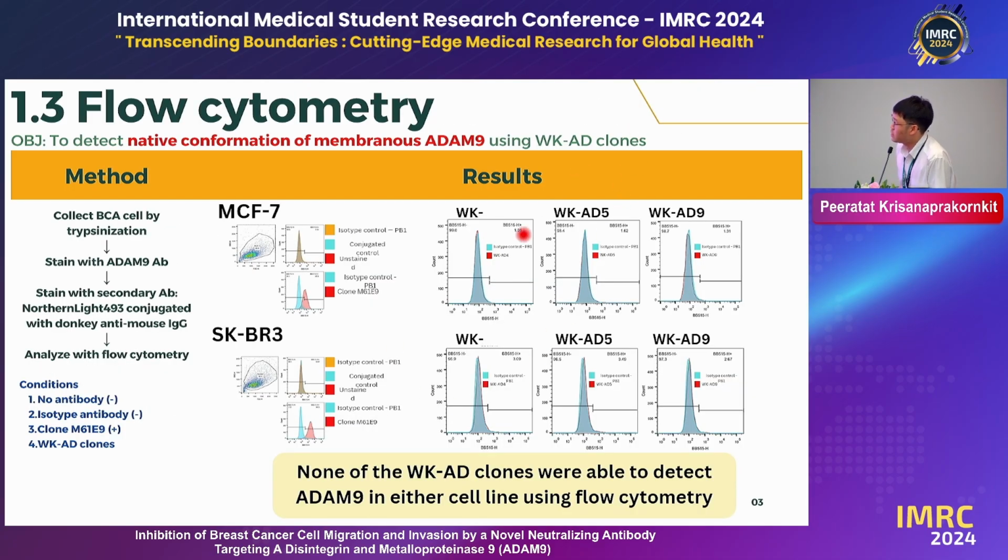However, none of the WKD clones were able to detect the expression of ADAM9 in either cell line using flow cytometry, whereas clone M61E9 that targets CD147, a tumor cell marker, showed positive detection by flow cytometry, as can be seen here.